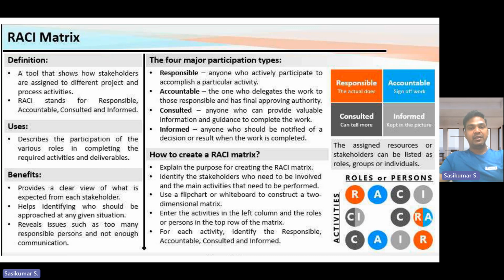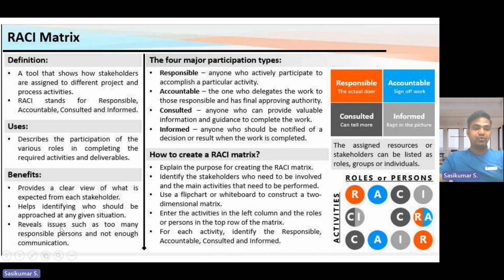Example, the activity includes PR creation, PO approval. Who is the accountable person? Purchase. Who is the responsible person? Operation. They should get approval from purchase. The purchase should know what their role is in the project. That we clearly mention in the RACI matrix. That's called helping identify who should be approached in any given situation.